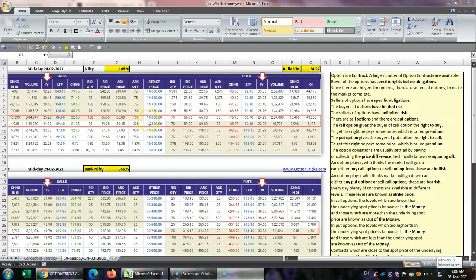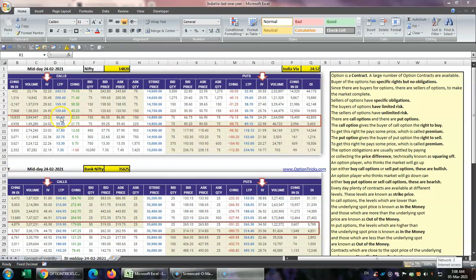Suppose you buy these options. The Nifty was running at 14,820. You have an option at 14,800 strike price. Suppose you buy this option by paying 86.60 rupees. Now, suppose you wait till expiry date. On the expiry date, if this price goes up to say 100, then you are making a profit.